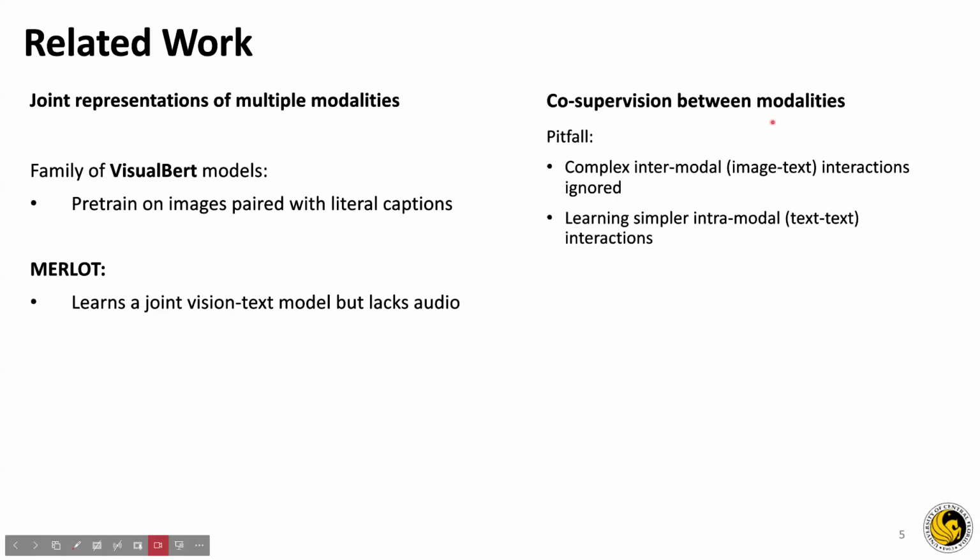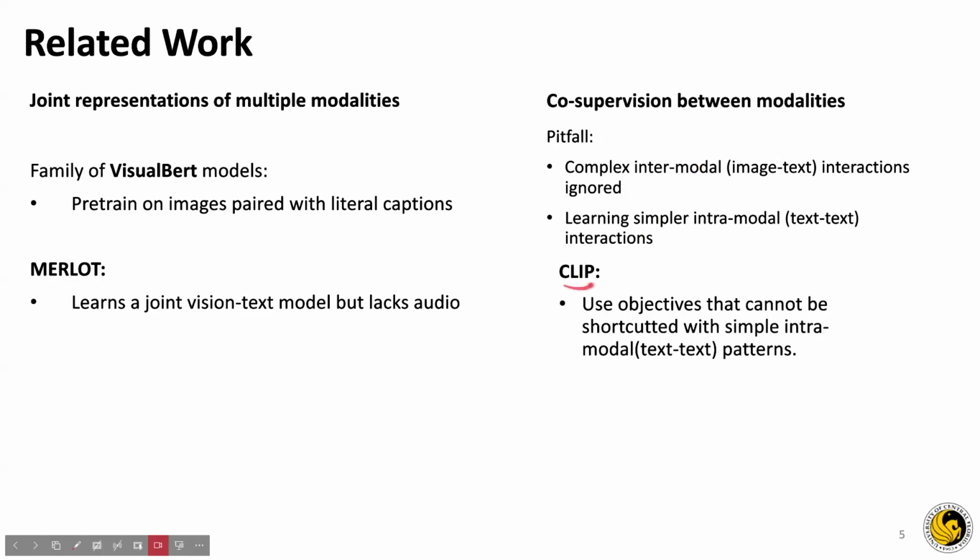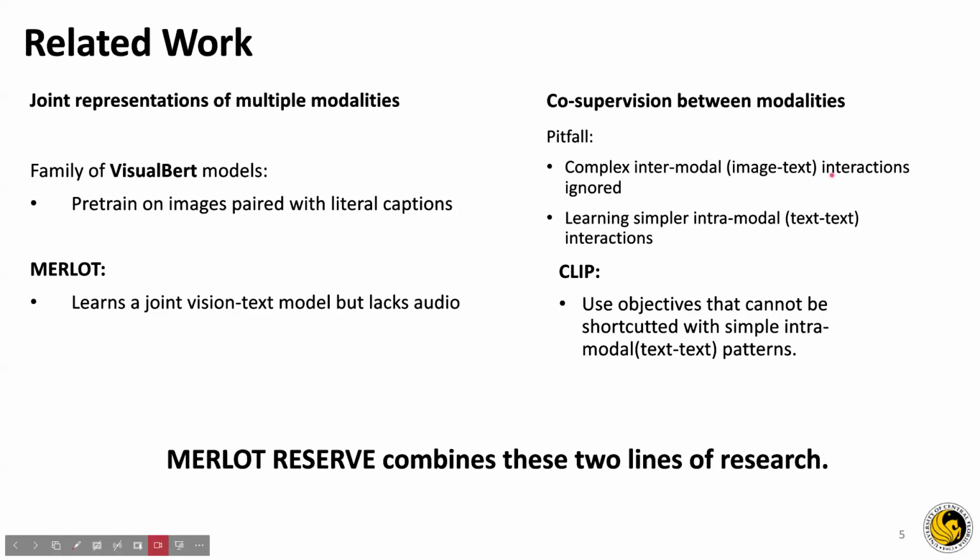When we do co-supervision between modalities, there is a pitfall. That is, complex image-text interactions are ignored. Instead, the model learns simpler text-text interactions, which is bad. And CLIP counters this with objectives that cannot be shortcut. That is, CLIP learns the complex image-text interactions. MERLOT Reserve, which we talk about today, combines these two active lines of research and learns three modalities together. Next, our team members will introduce the model architecture.